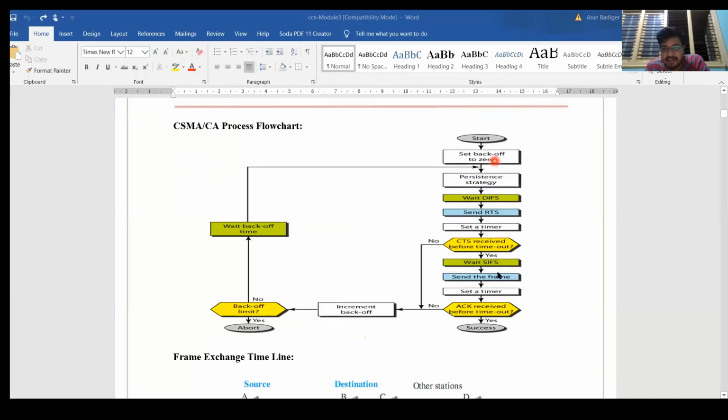The same procedure is there: wait for DIFS, send RTS, wait for CTS, wait for SIFS, send frame, wait for acknowledgement. Once the acknowledgement is received, it is successful. If it is not received, wait for the back-off time.